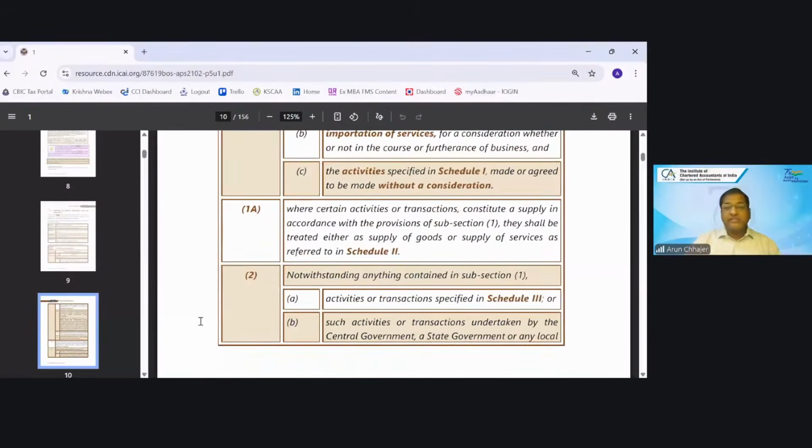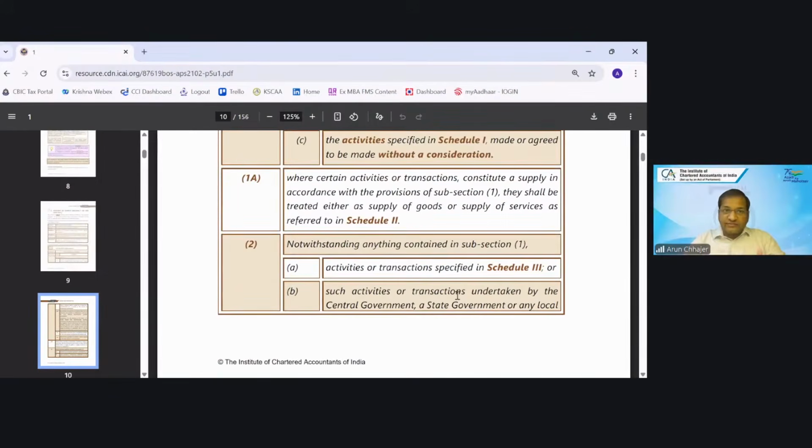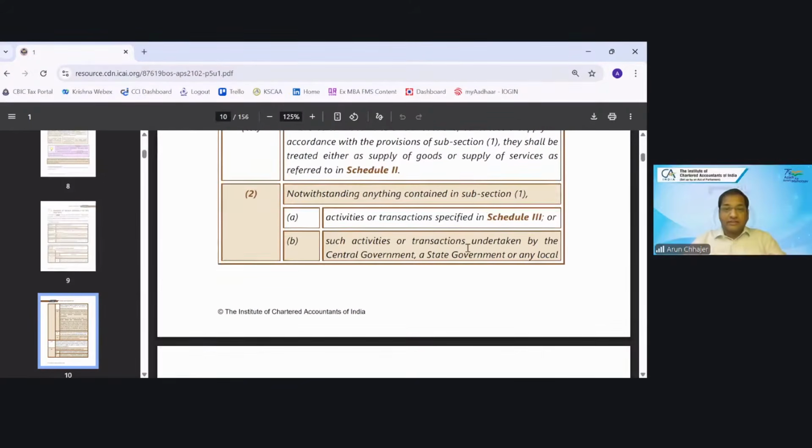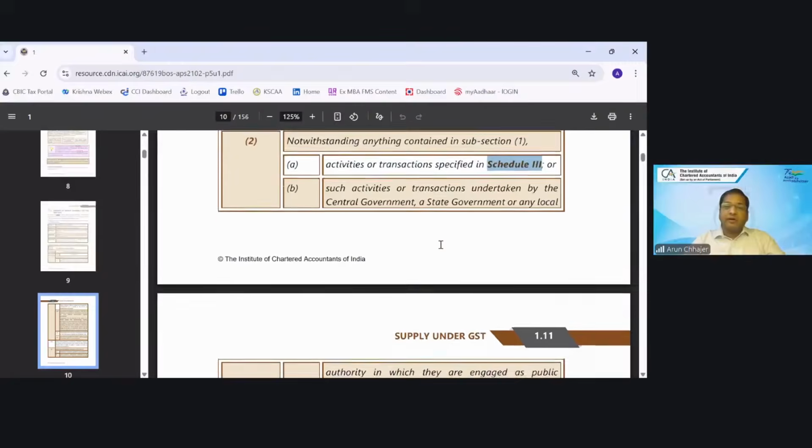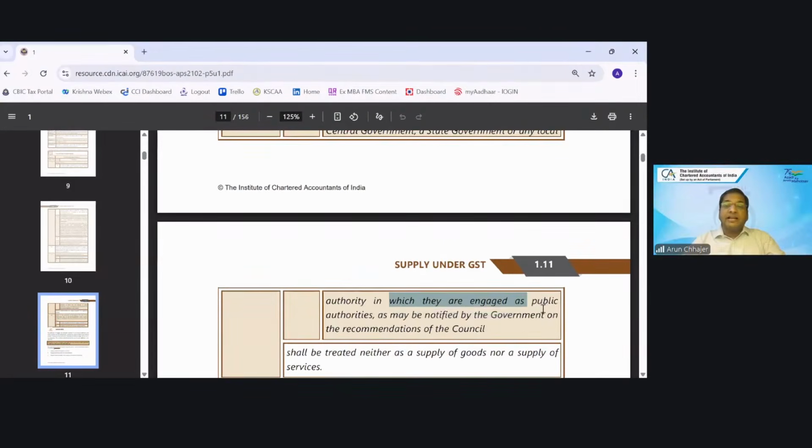Section 7 subsection 2 says that notwithstanding anything contained in subsection 1, so it is an overriding section. Now what it says: neither supply of goods nor supply of service. Schedule 3, and such activity or transaction undertaken by the central government or state government in which they are engaged as a public authority, as may be notified by the government on the recommendation of the council, shall be treated as neither supply of goods nor supply of service.